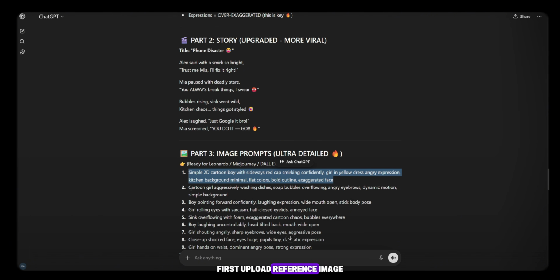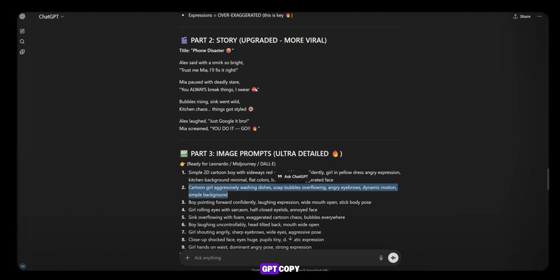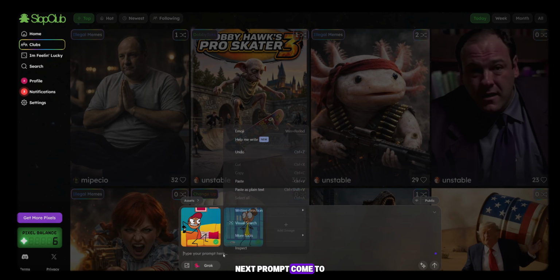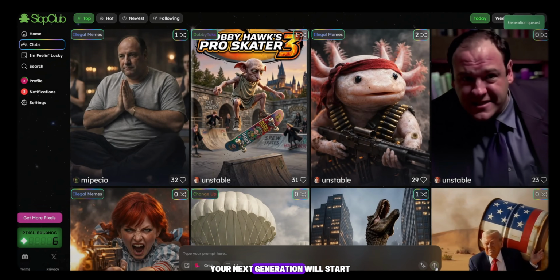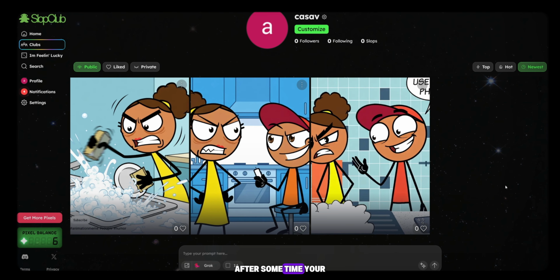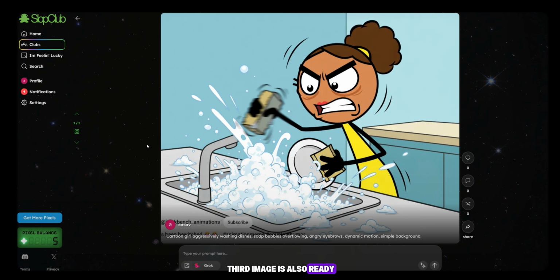First, upload the reference image, then go to ChatGPT, copy the next prompt, come to Slop Club, paste it, and click Generate. Your next generation will start. After some time, your image will be ready. You can see the third image is also ready. It looks very professional and consistent. Now do the same for all prompts.